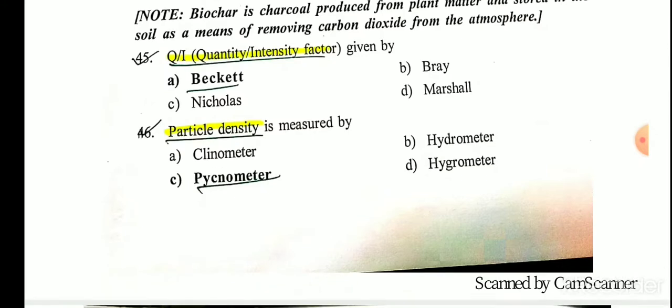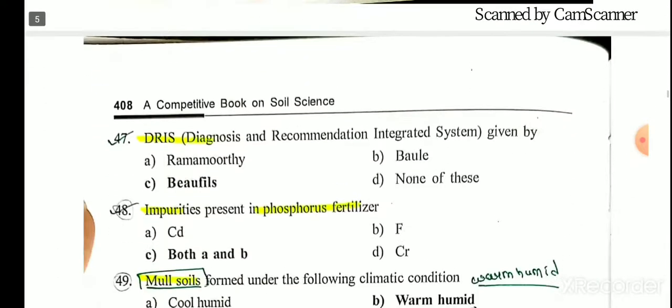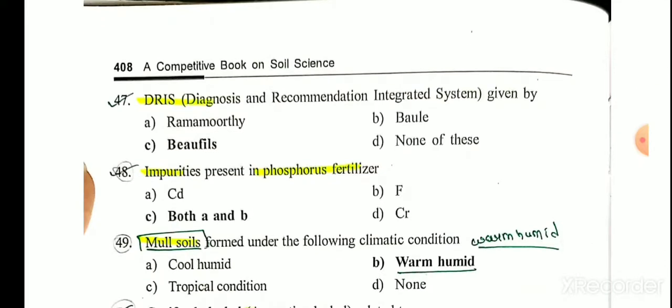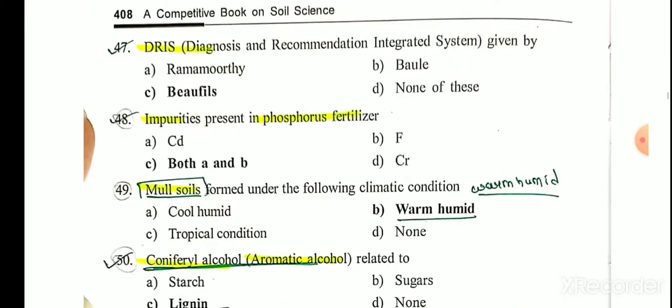Particle density is measured by pycnometer. DRIS, which stands for Diagnosis and Recommendation Integrated System, was given by Beaufils. Impurities present in phosphorus fertilizer are cadmium and fluorine. Mull soils are formed under which of the following climatic conditions? It is warm, humid.